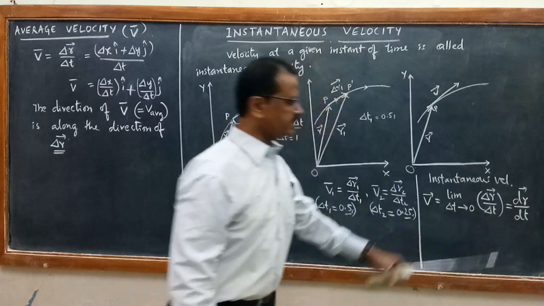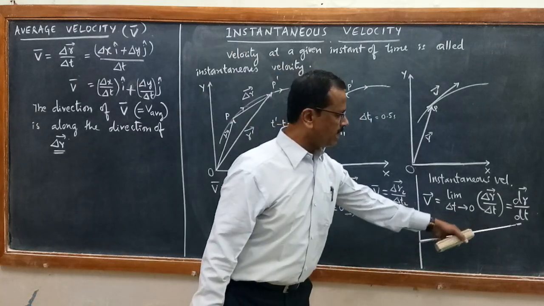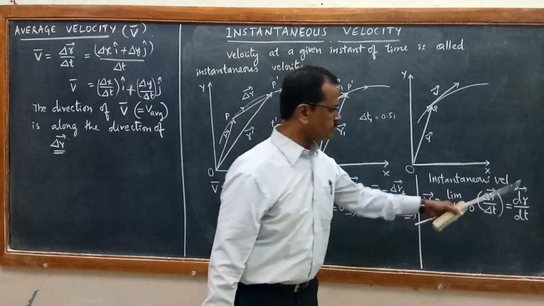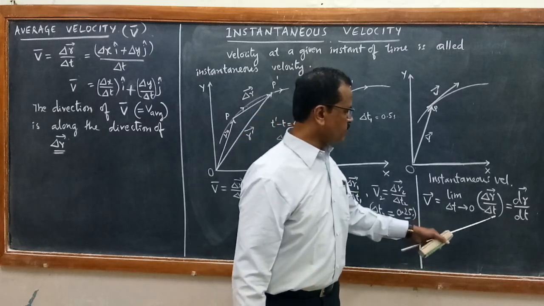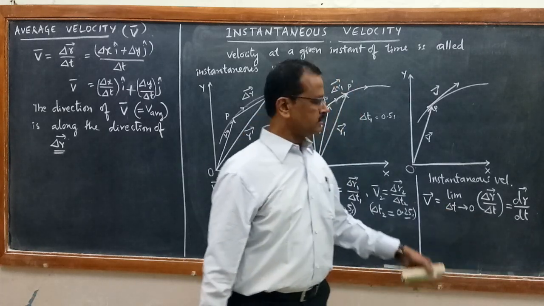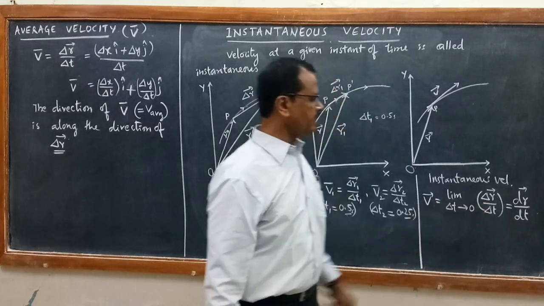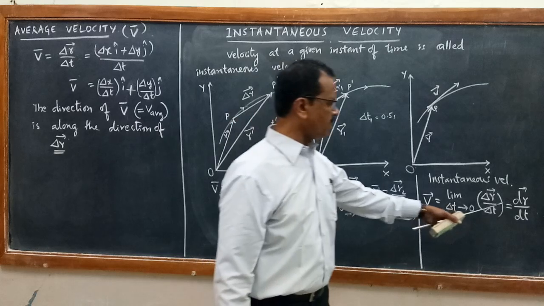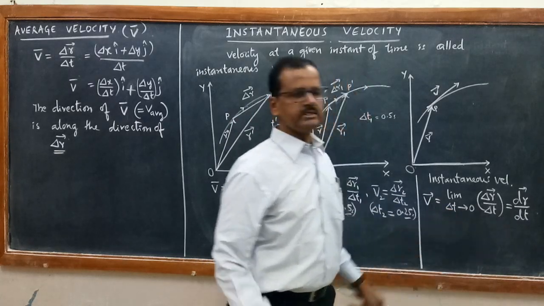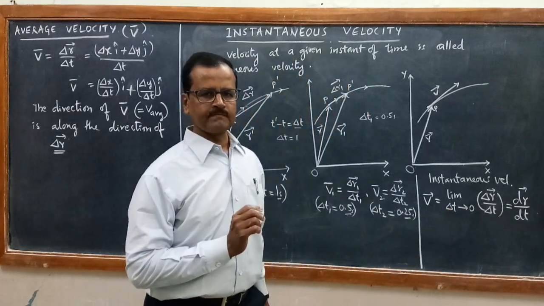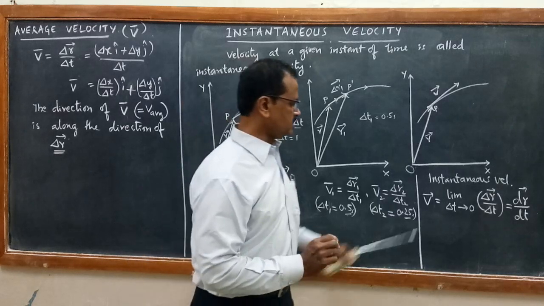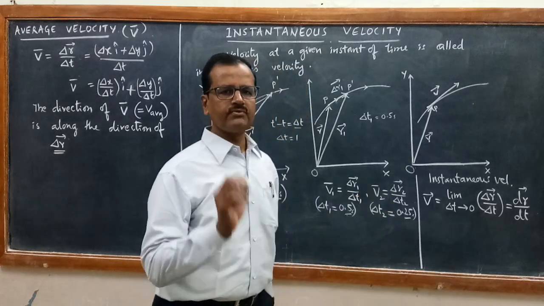The meaning of this is the ratio of dr by dt, where r is a position vector. The ratio of the dr vector to dt is called instantaneous velocity. It is also defined as the time rate of change of velocity.